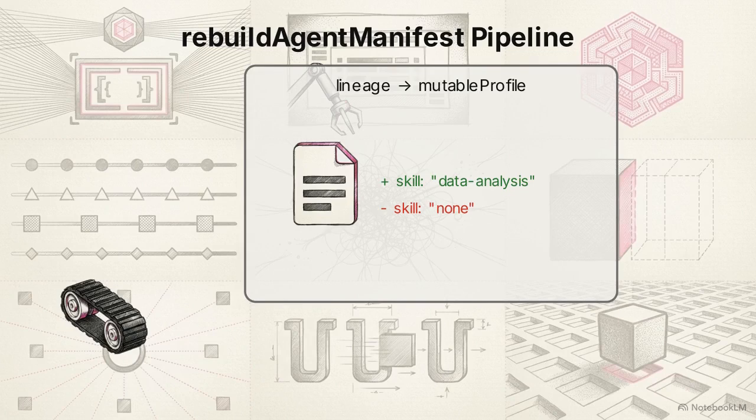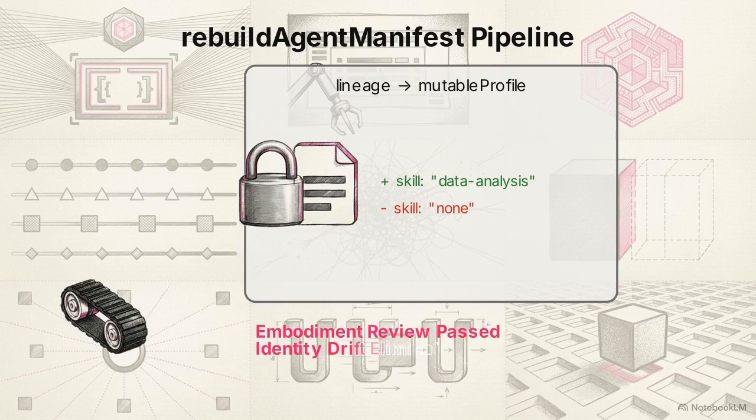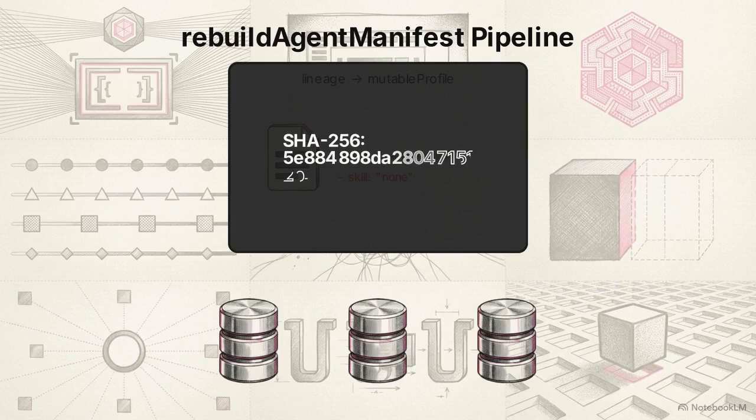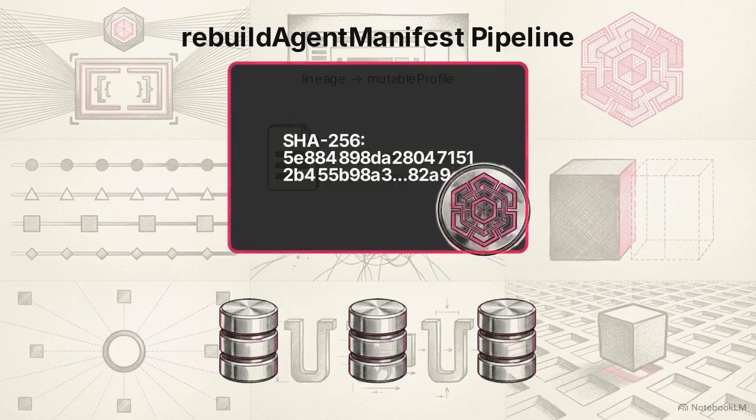Within that JSON, the lineage object meticulously tracks the exact diffs applied to the agent's mutable profile. Growth requires elevated embodiment review. By forcing changes through this explicit channel, the threat of silent identity drift is eliminated. In the final compilation step, the SHA-256 checksum is generated, guaranteeing the exact bit-for-bit reconstructibility of the agent at runtime.